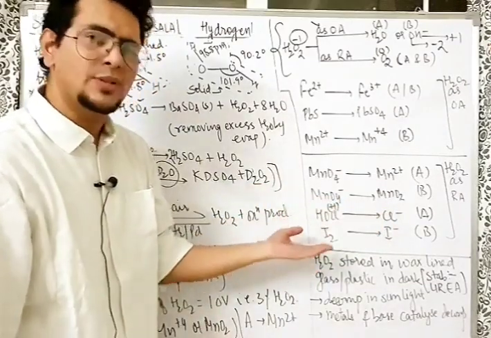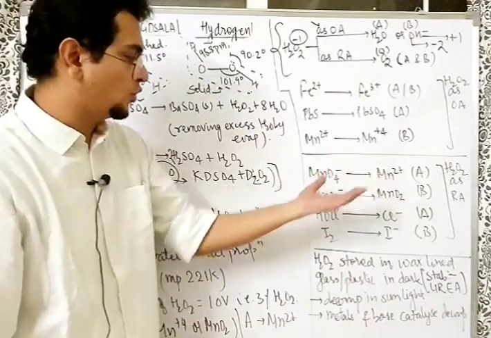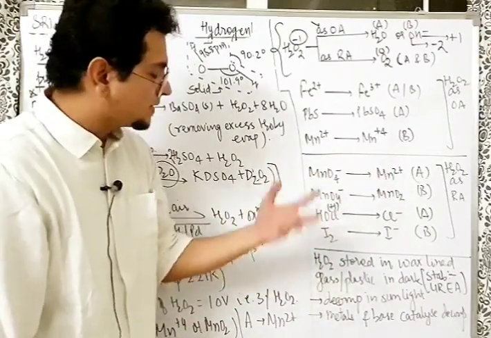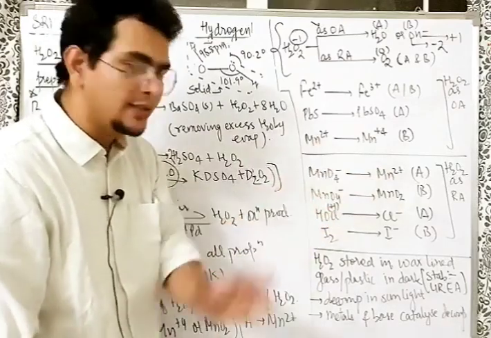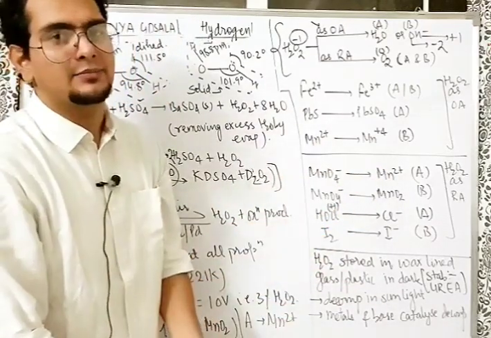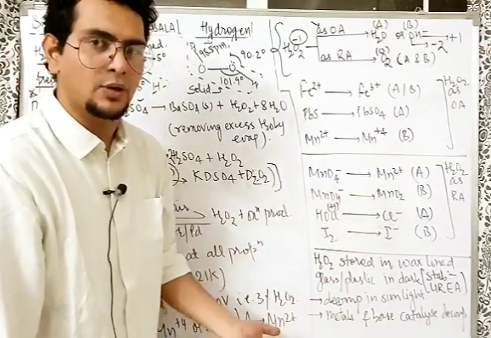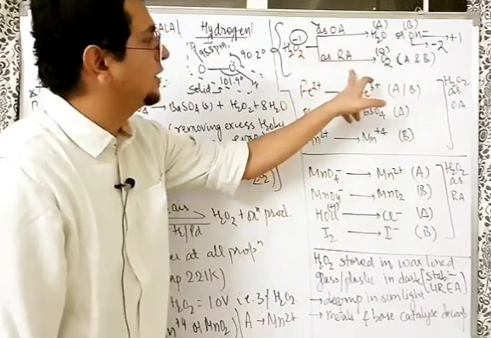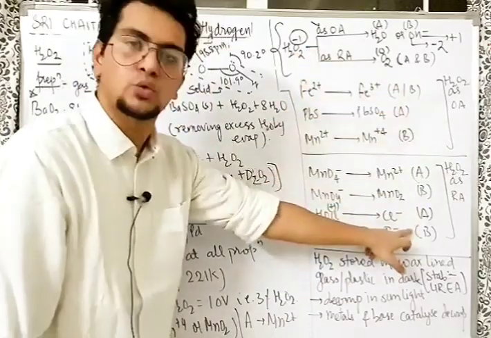Why, sir? Because HOCl is a better oxidizing agent than H2O2. He can also release nascent oxygen and he's better here. So what happens? Simple. HOCl get reduced to Cl minus. Sir, which medium? HOCl is acid here. So it will happen in acidic medium only, na? Sir, byproduct, bhaiya, in all the medium, when H2O2 behave as reducing agent, byproduct always O2.